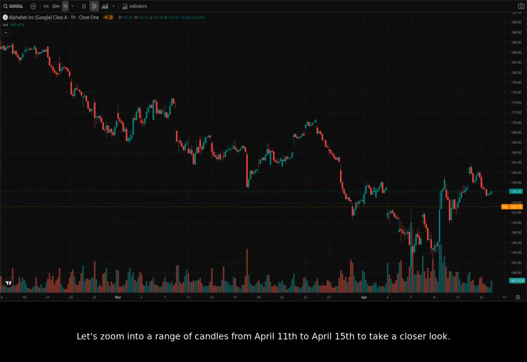Let's zoom into a range of candles from April 11th to April 15th to take a closer look. Taking a closer look at this price range of the 1-hour chart, we can see very little price action at all. Perhaps there are more events and news items we don't have that would clarify the price. Without that information, it's hard to tell what the market wants to do. Let's look at the 15-minute chart for that same range to see if we can clarify our image.